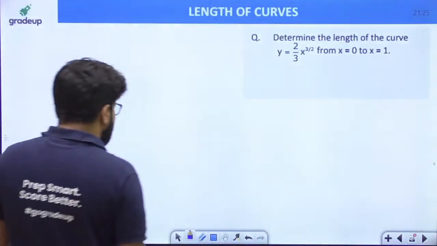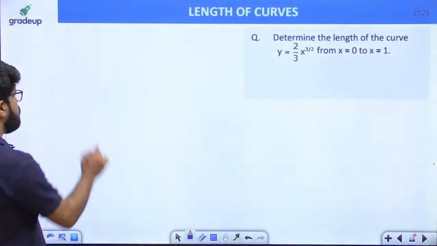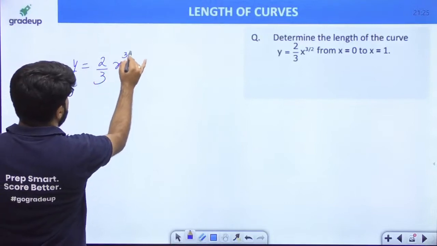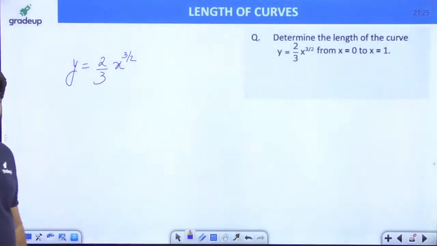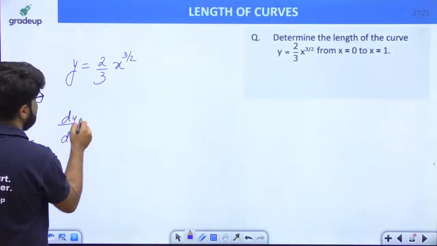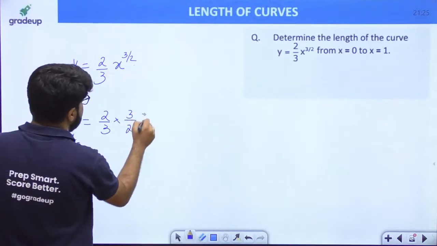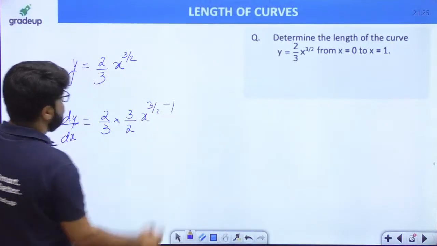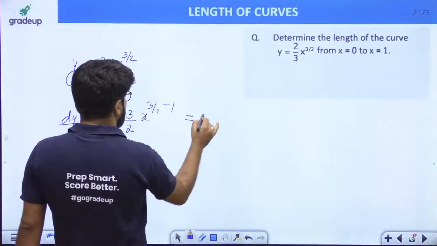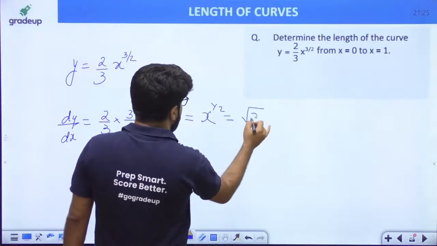चलो, determine the length of the curve y equal to 2 by 3 x की power 3 by 2 from x equal to 0 to 1. So what is the dy by dx? First, let us differentiate only. That is 2 by 3 and x की power 3 by 2 का differentiation 3 by 2, x की power 3 by 2 minus 1. 3 by 2 into 2 by 3 cancelled, x की power half is left, that is under root of x.